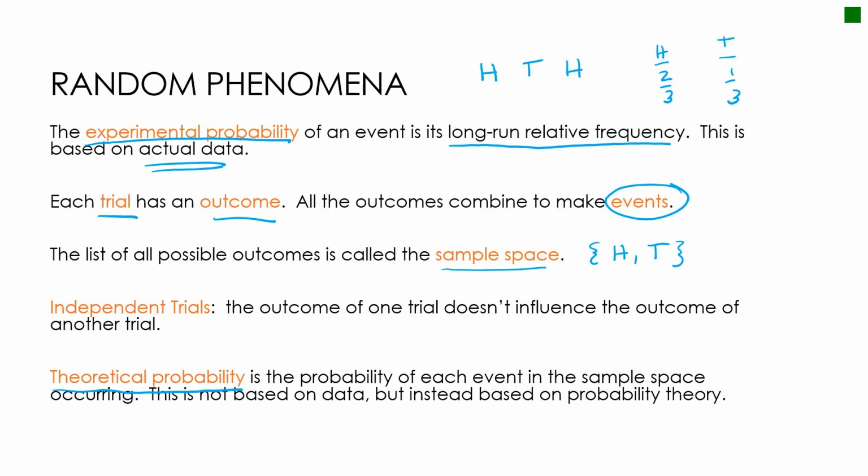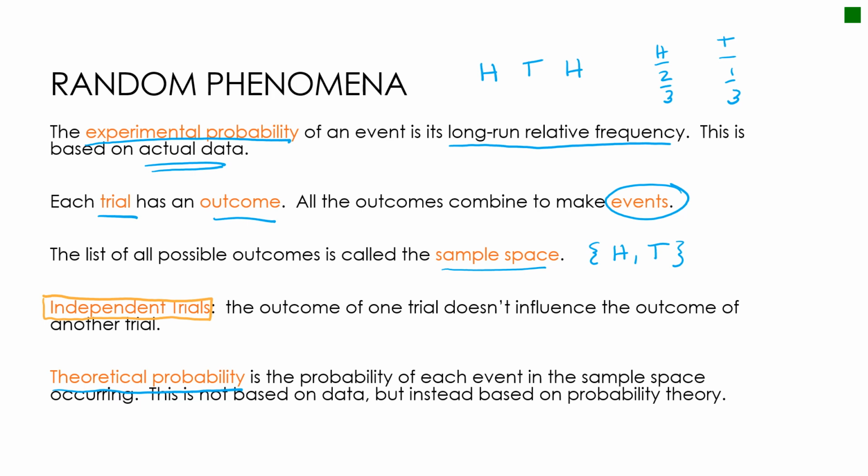Independence, this is one of the most important things that as soon as you understand this, it will just make the rest of chapters 12 and 13 go much more easily for you. So if we're talking about independent trials, what I need is that the outcome of one trial doesn't influence the outcome of another. So let's take a look at the difference between the two.